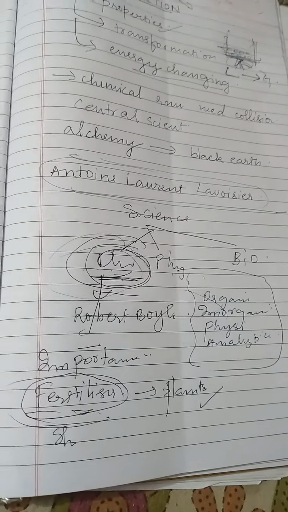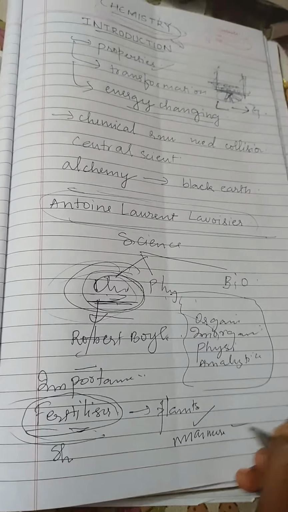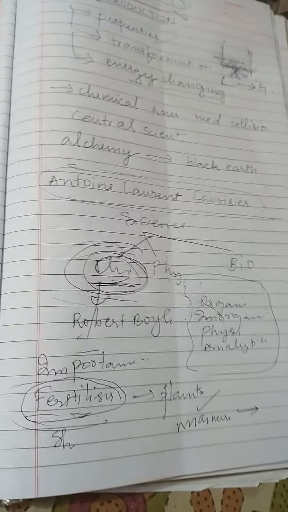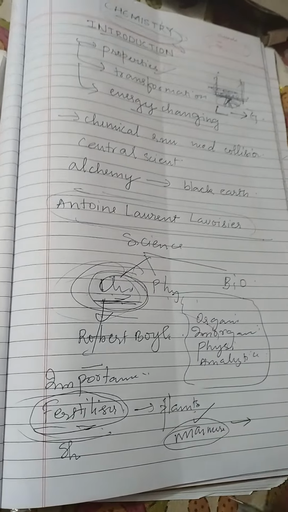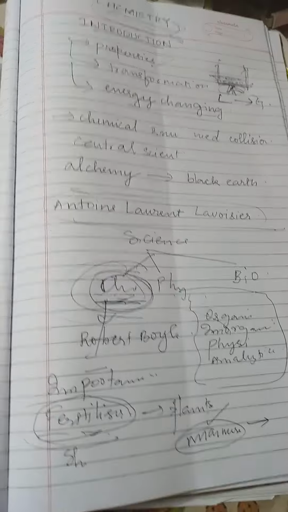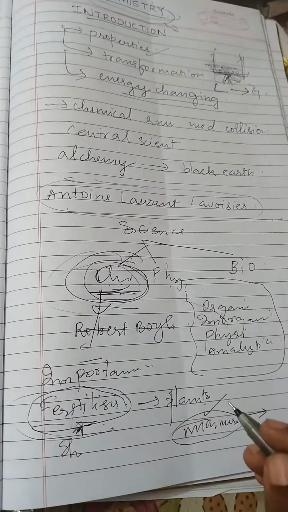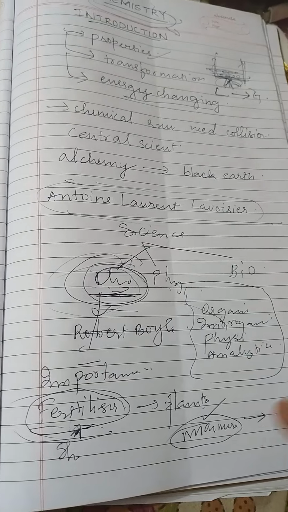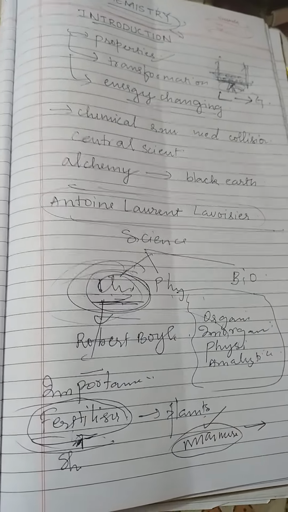Manure normally means a combination of dung and dried leaves that have fallen from trees or plants. Manure gives good fertility to the soil, but it takes time. Fertilizer takes less time than manure. So we can say that